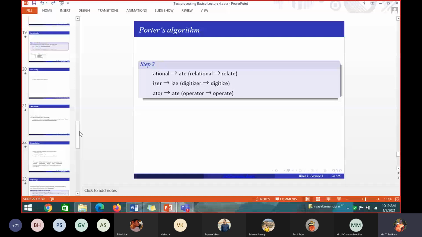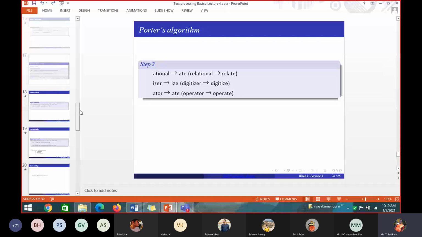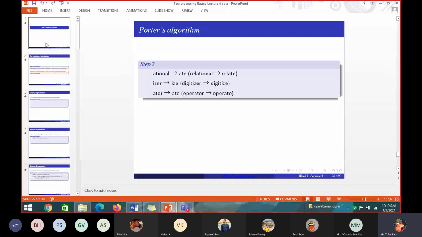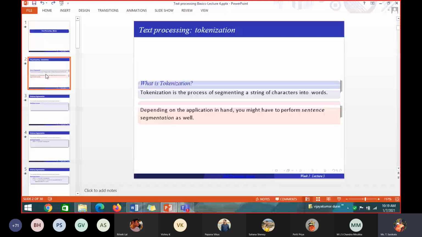So here in text pre-processing, we have learned what is tokenization, sentence segmentation, word segmentation. What are all the challenges involved in word tokenization? See, this also you can take as a small project, students. You can take one document and frame a rule. If in your document I have a dot like this, it should be the end of the sentence. Or if the dot comes here, it is not the end of a sentence.